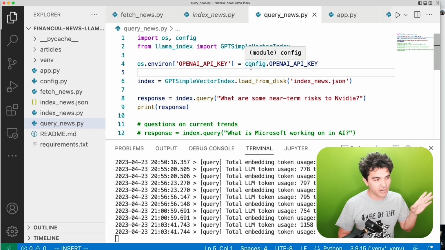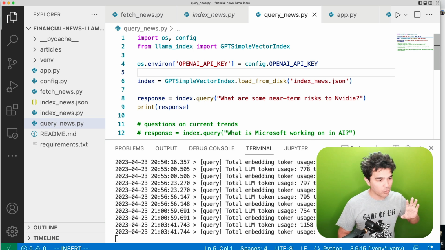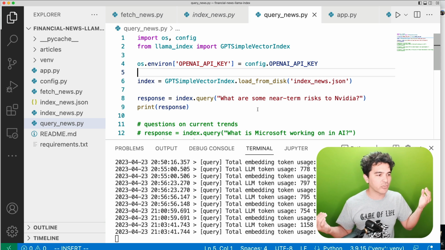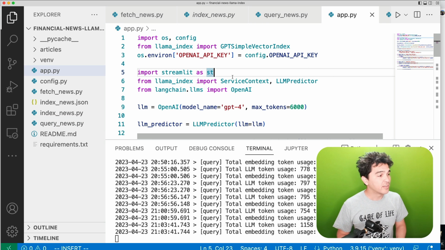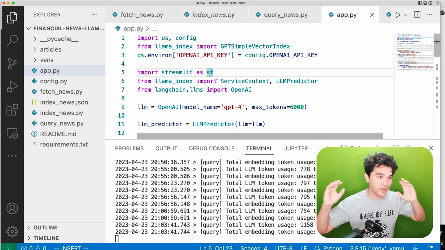So this one uses just the defaults, GPT-3, and we query that index. What are near-term risks to NVIDIA? And we get a response, and it's a short response, right? And so let's expand that out. So let's look at what I did in this app.py. So this is the version that has a user interface.